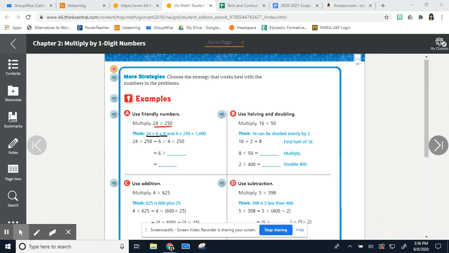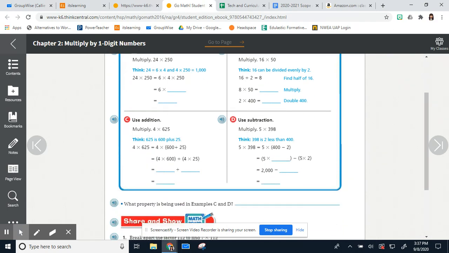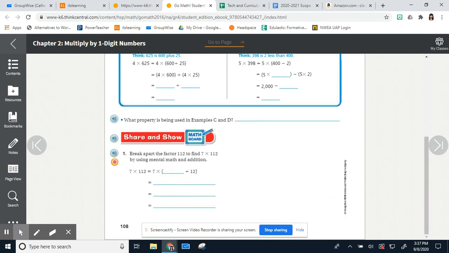What am I thinking? We can do 4 times 250 first. 4 times 250 is 1,000. That's convenient. Now we could think 6 times 1,000. Okay, 6,000. Right? So that's the whole idea of this lesson. How do we break down numbers? How do we group numbers? How do we make this multiplying thing easier? Okay, so I'm going to skip ahead a little bit.